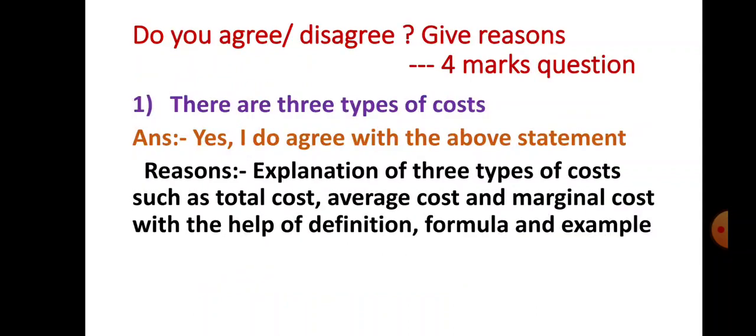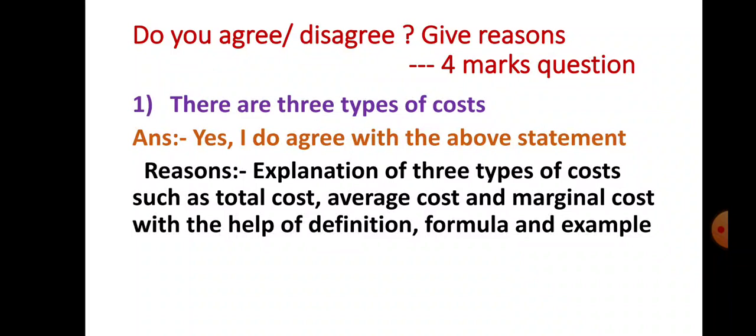Now let us see the evaluation part of this topic. Here a question is given: do you agree or disagree? Give reasons. This is a 4 marks question in your theory paper. Here the statement is given: there are 3 types of costs. What is your answer? Yes, I do agree with the above statement. Immediately you will get 1 mark, and 3 marks for writing reasons. So 1 plus 3 is equal to 4 marks for this question.